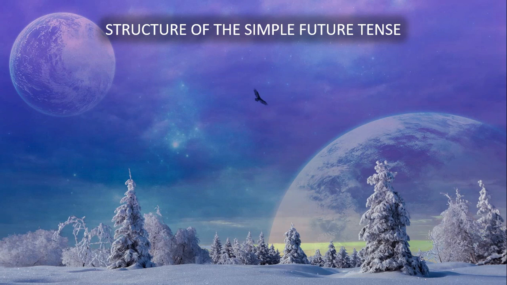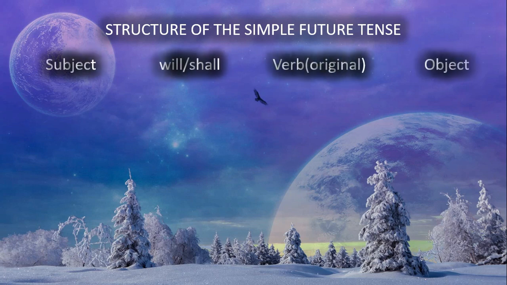You can also think of the structure as a formula. The structure of the simple future tense is very simple as usual. Subject will come first, which will be a noun or a pronoun. Will or shall, followed by the verb in its original form. And then finally the object, which may be a noun or a pronoun again.